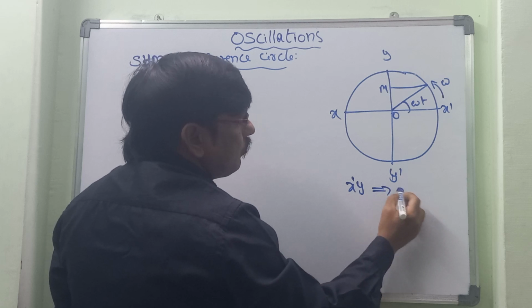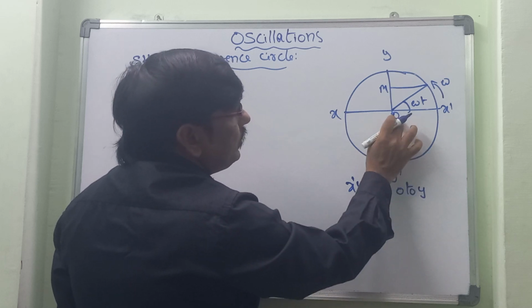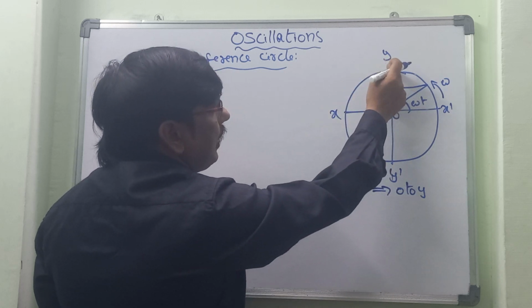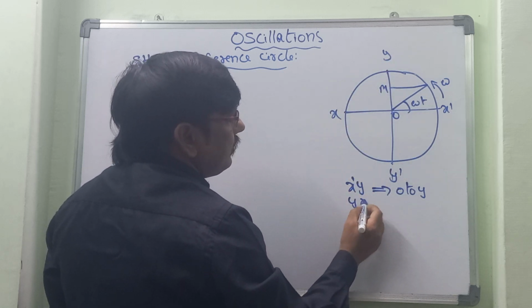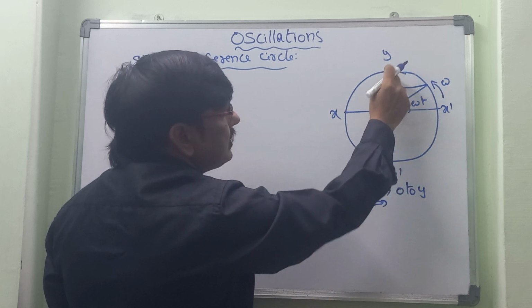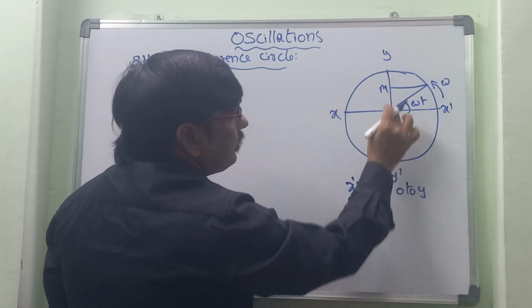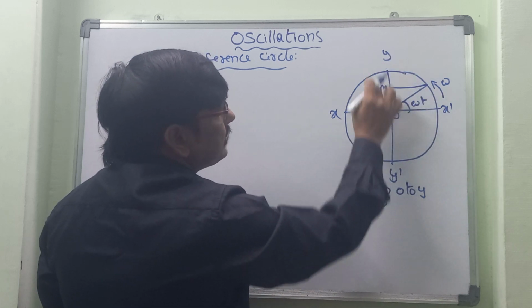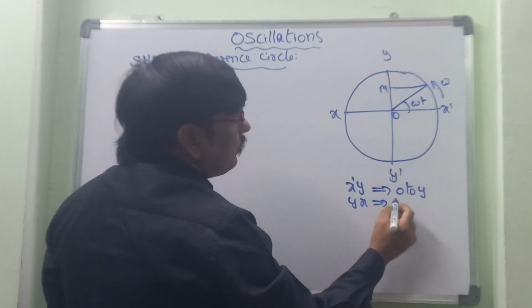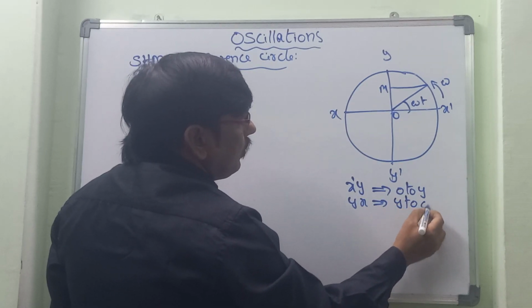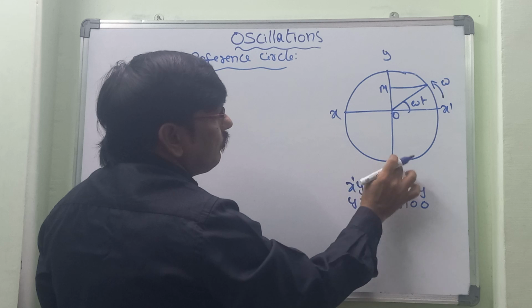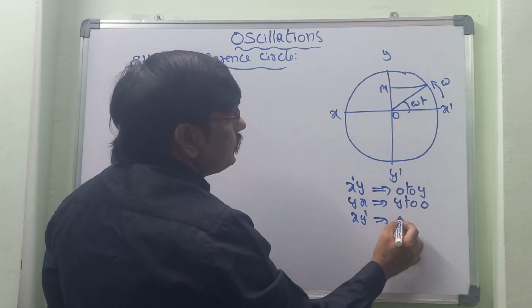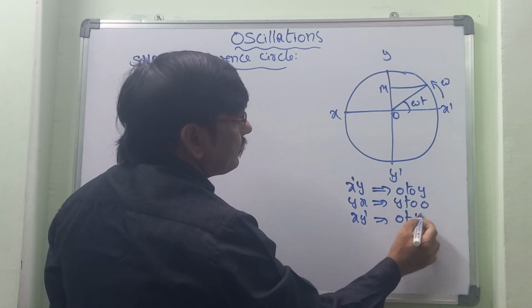If the particle is moving on the circle from y to x, the projection will start from O to y to O. Afterwards, the particle moves from x to y dash, and the projection goes from O to y dash.